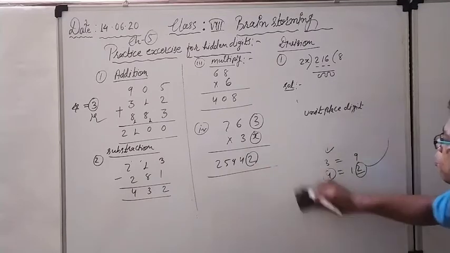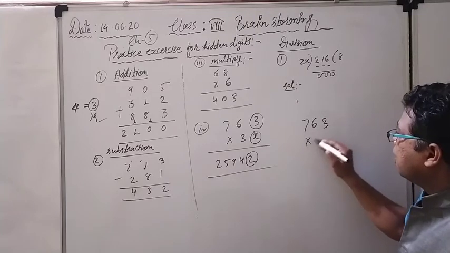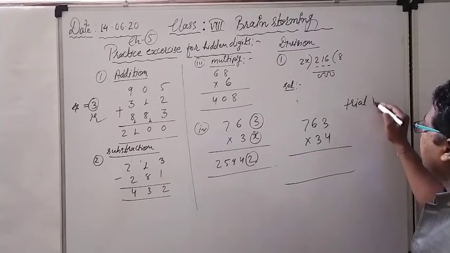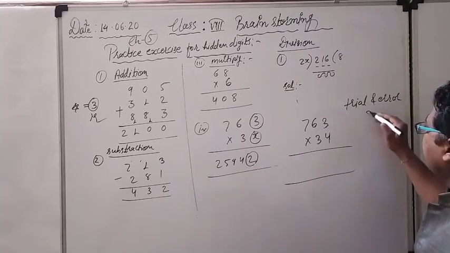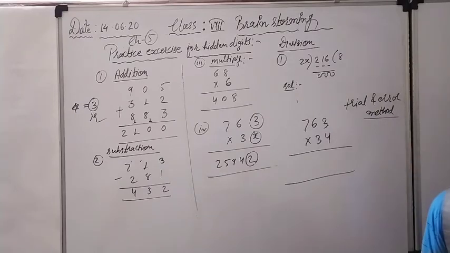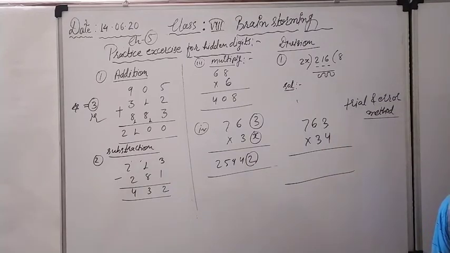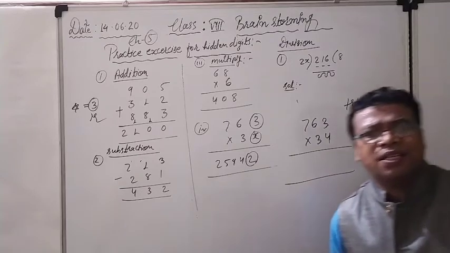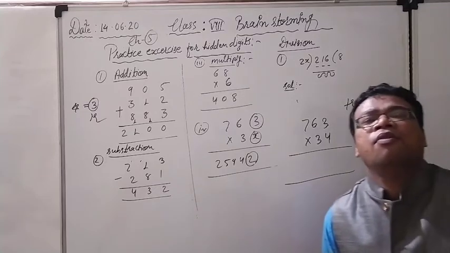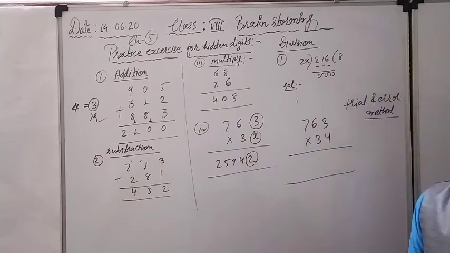So what should I do right now? Nothing, I have to go for it. See, 763 into, suppose I am going to check it by trial, and this is known as the trial and error method. Generally we think of some digits according to the possibility and check them. If the result is the same, then definitely it is the answer. If the result is not the same, again we consider some other digits. We need not check every digit, only according to the possibility I have told you. So the unit digit is very important here.